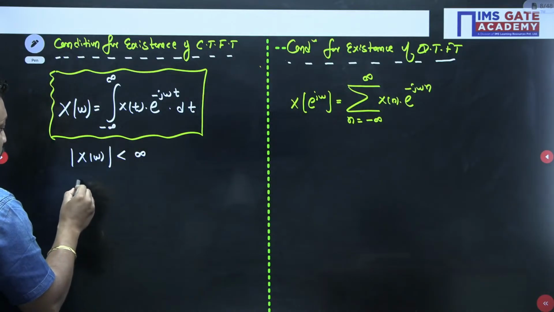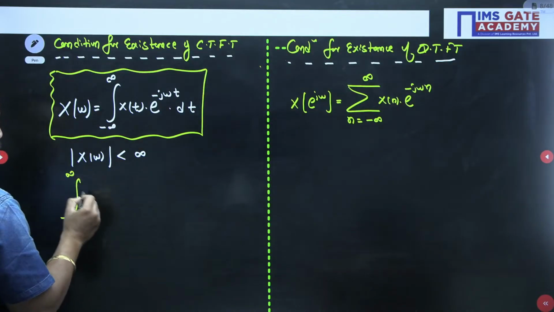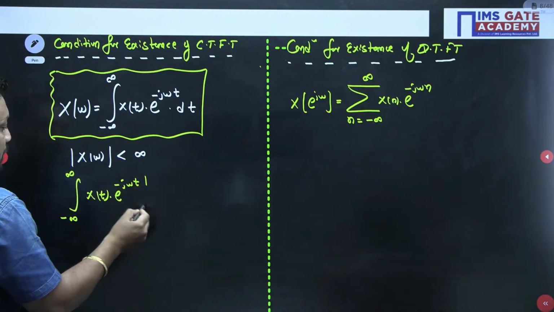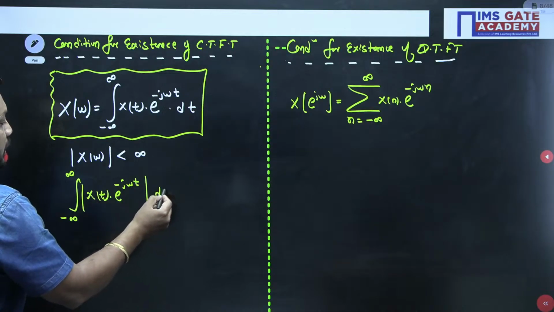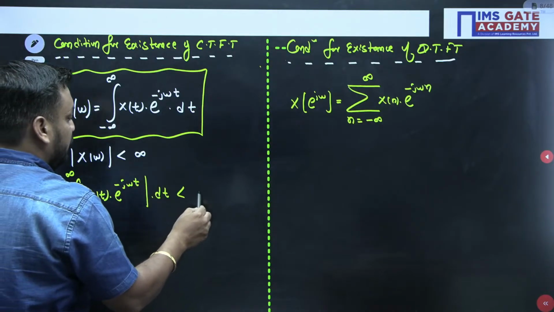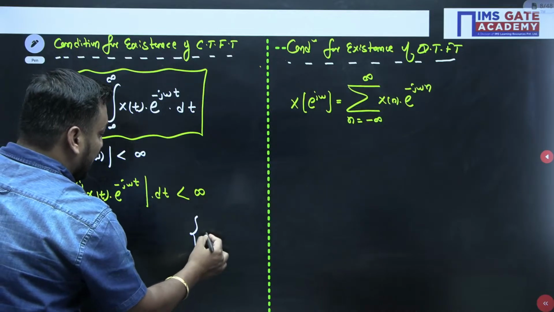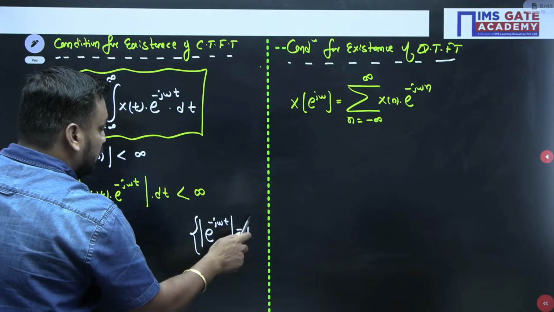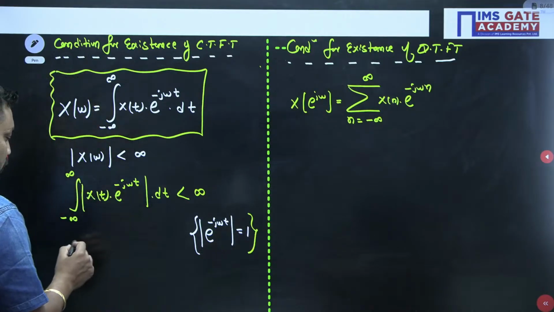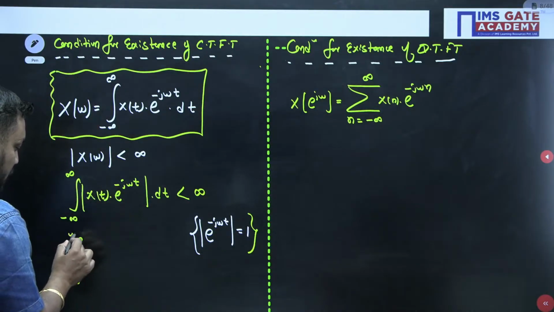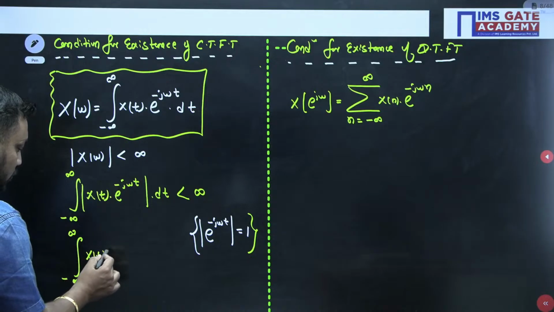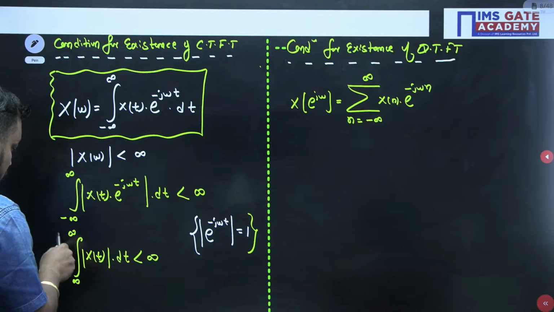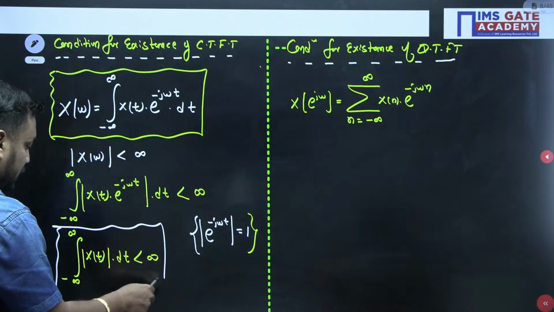So if you take the magnitude, you will get the integral from minus infinity to infinity of x(t) e^{-jωt} magnitude dt less than infinity. And we all know that the magnitude of e^{-jωt} is always 1. And if its magnitude is 1, what is the condition? The condition is nothing but the integral from minus infinity to infinity of the magnitude of x(t) dt should be less than infinity.